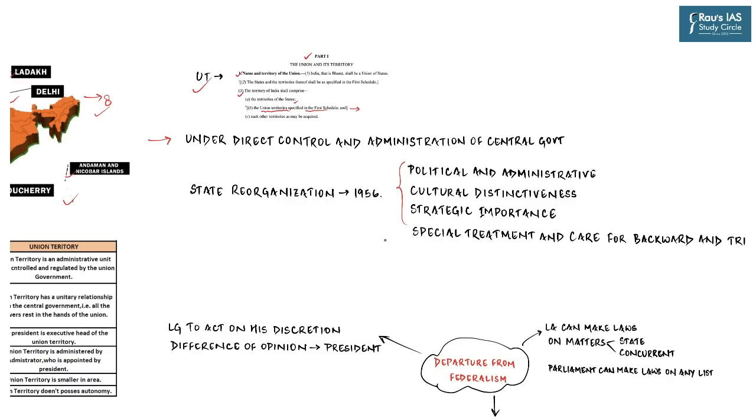Now, most of you must have some vague understanding of the constitutional mechanism, and you must know that the states are members of the federal system in India and share a distribution of power with the center. But the union territories, on the other hand, are those areas which are under the direct control and administration of the central government. And now the question arises: when these union territories were created in 1956 after the States Reorganization Act, what would have been the reason to dilute the federal structure of our country? Why does not each and every place in our country share the same kind of distribution of power? Why is this differentiation created?